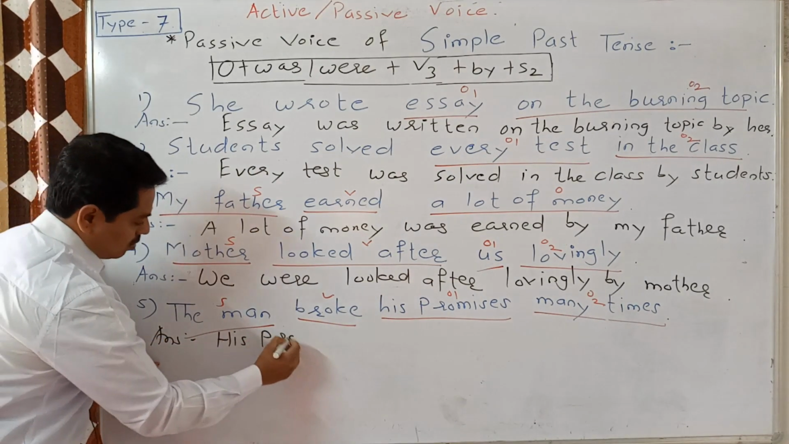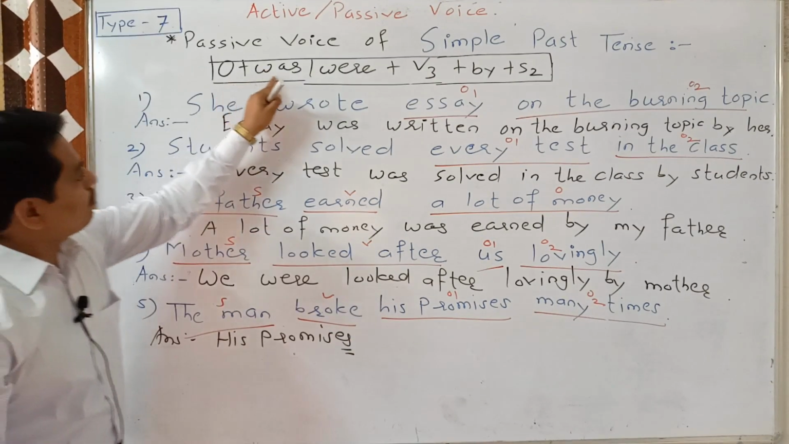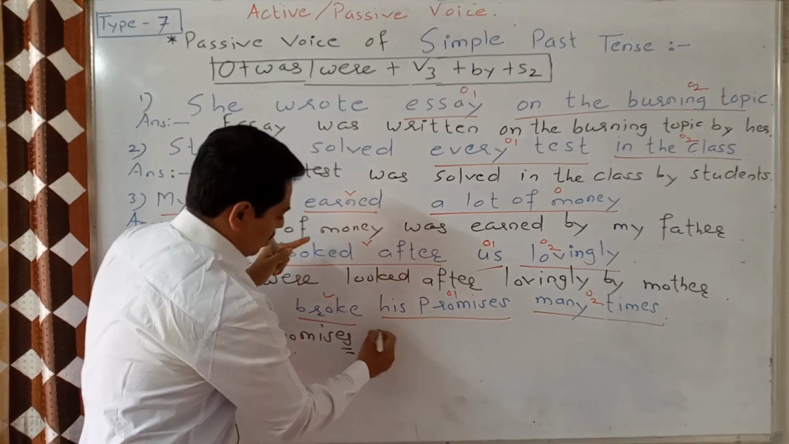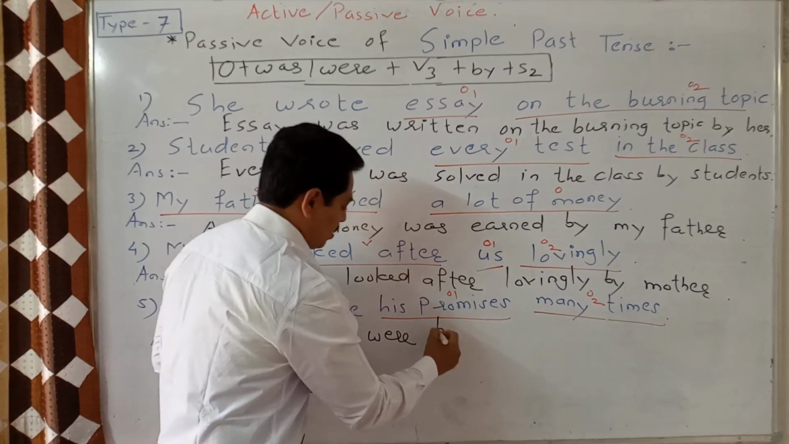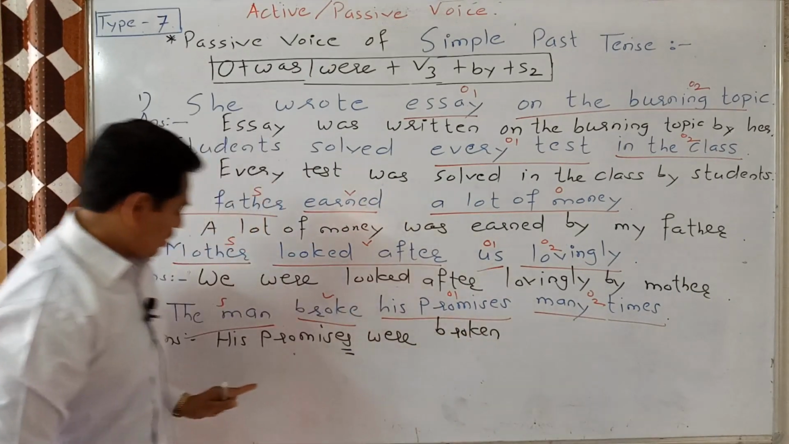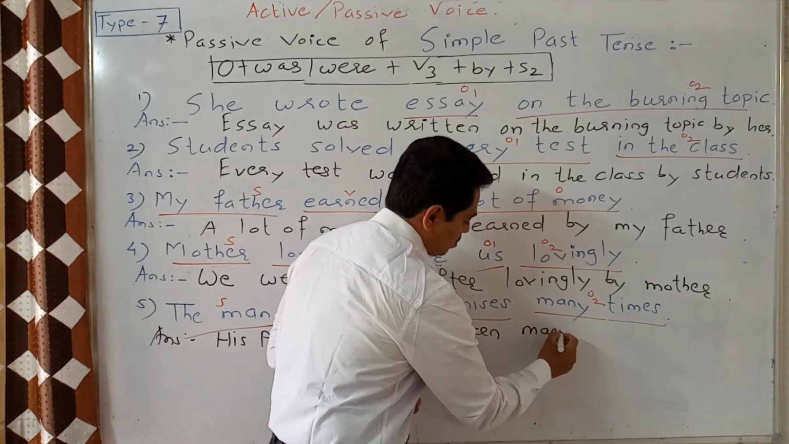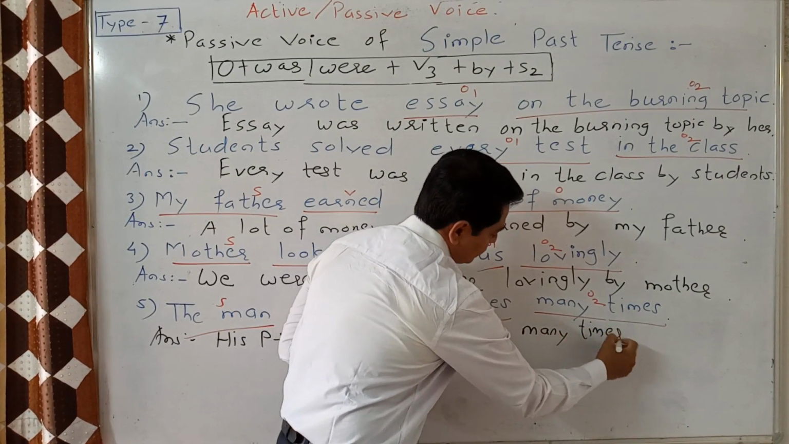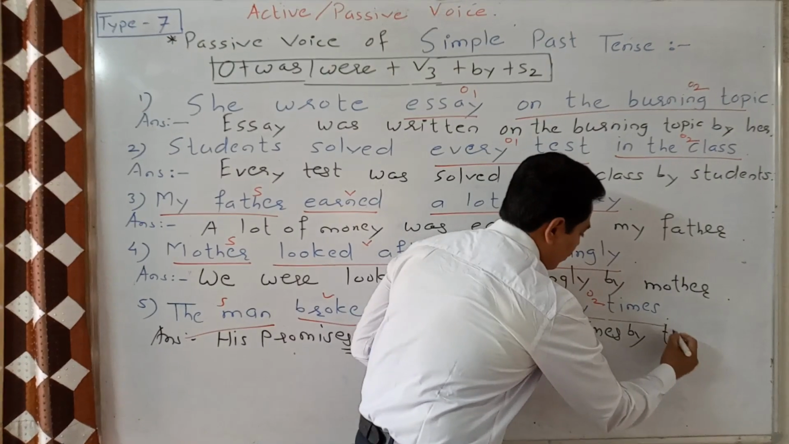His promises. This is plural. Object plus were verb. His promises were. V3: break, broke, broken. His promises were broken many times by the man.